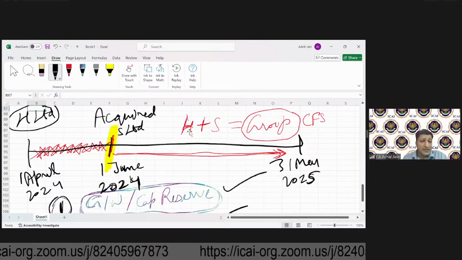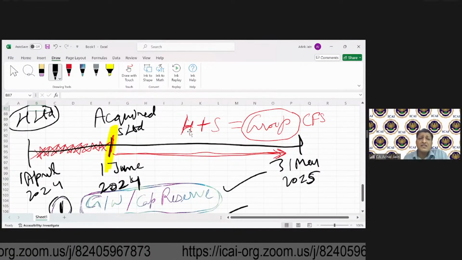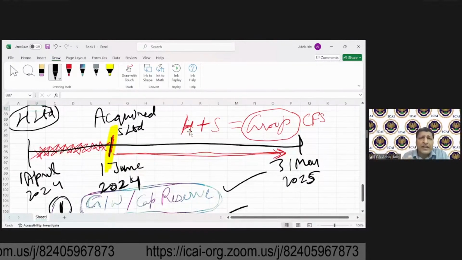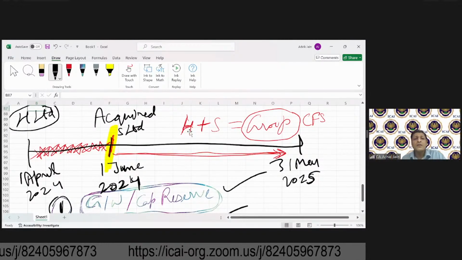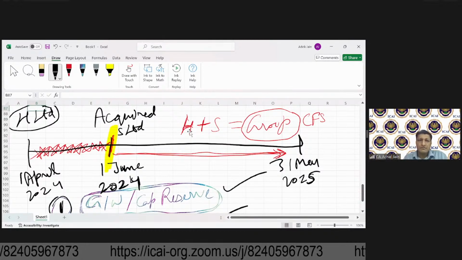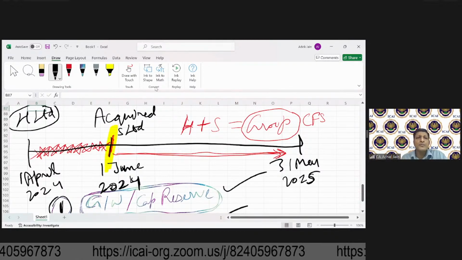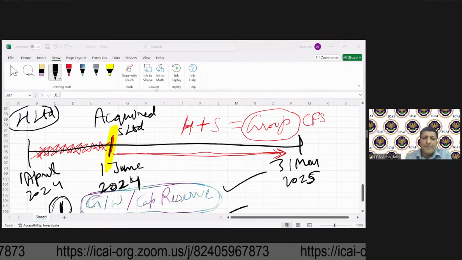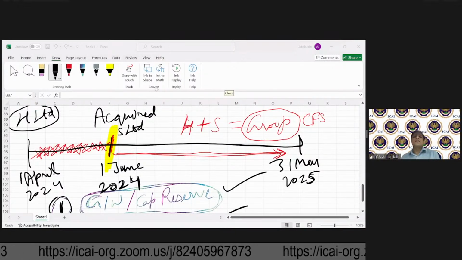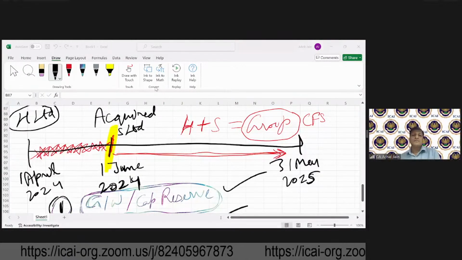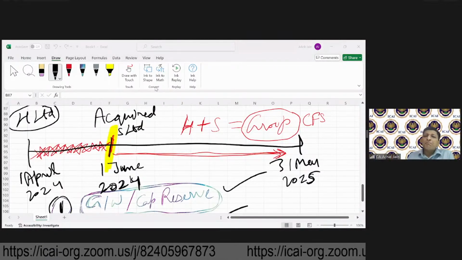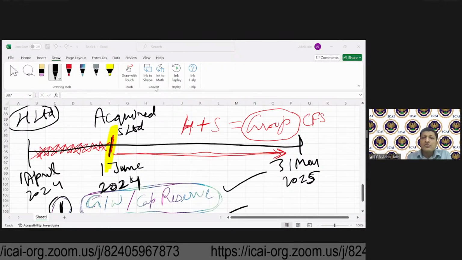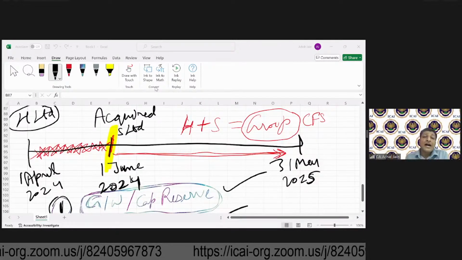So just tell me one thing: if assets and liabilities of S Limited are acquired at book value as against agreed value, what is going to be the impact? What is going to be the impact if those are acquired at book values, or at other than book values?